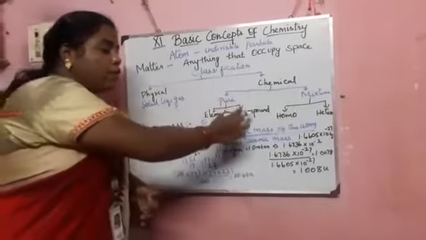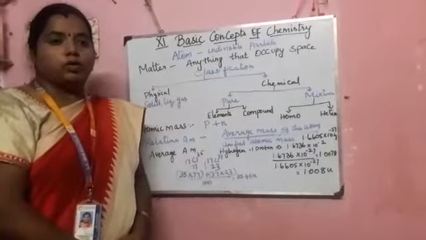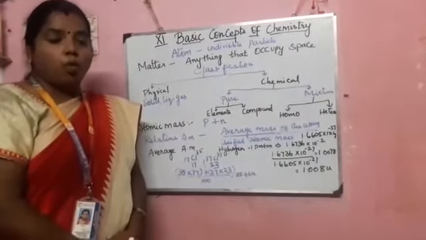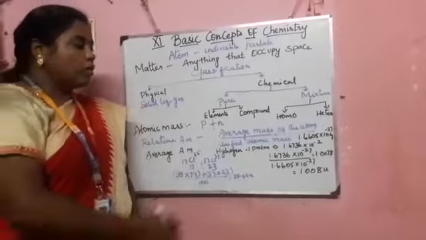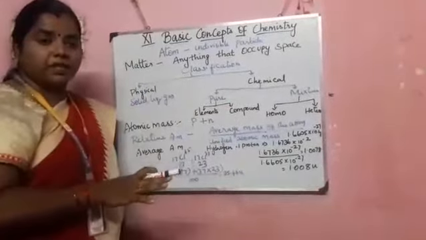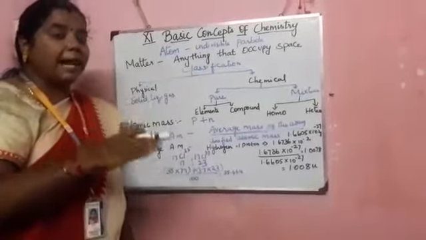But when you take a compound, for example water molecules, the formula for water is H2O. That means it is a combination of hydrogen as well as oxygen. So that is the difference between elements and compounds. An element is the simplest substance and cannot be broken down. But a compound is a combination of elements and it can be broken up.